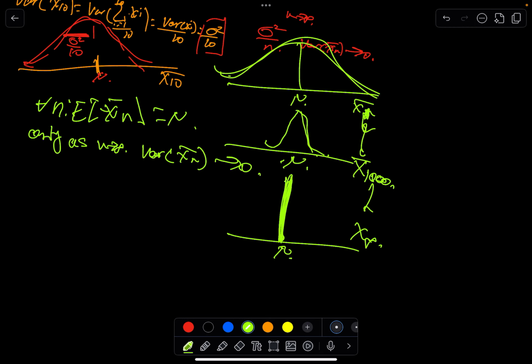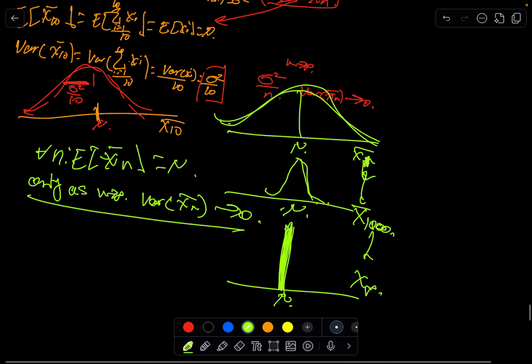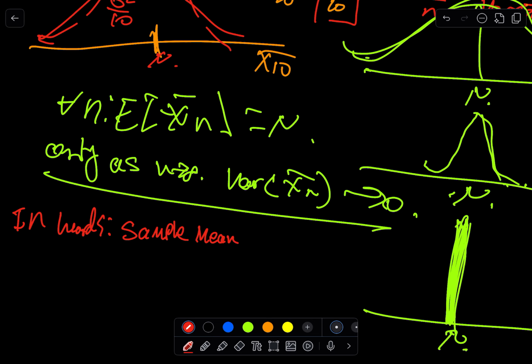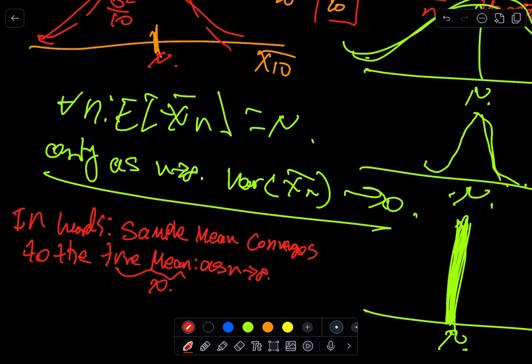So the idea here is that the variance just shrinks to 0, which basically means that the sample mean will converge to the true mean. That's basically in words: the sample mean converges to the true mean, which you can think of as n goes to infinity.